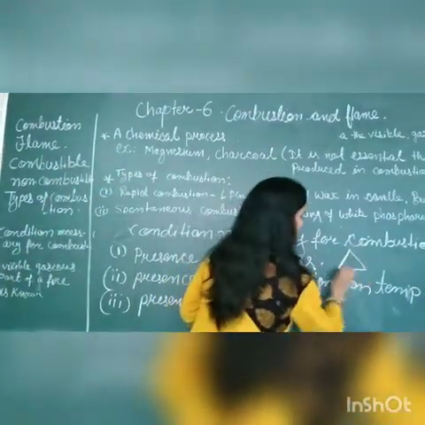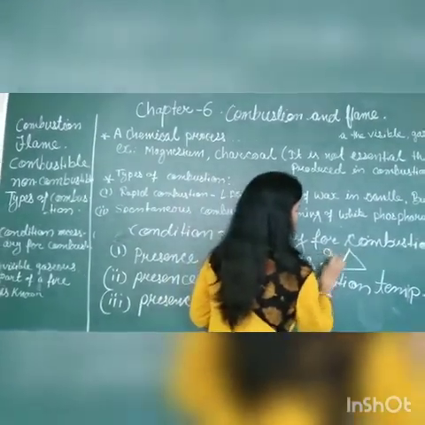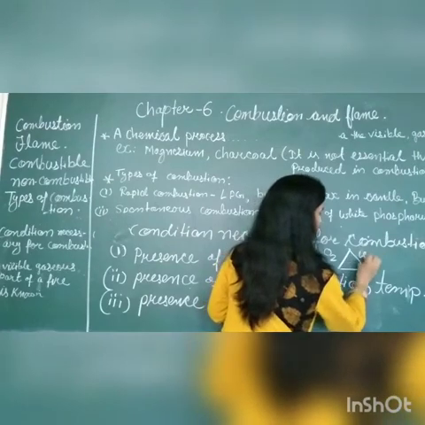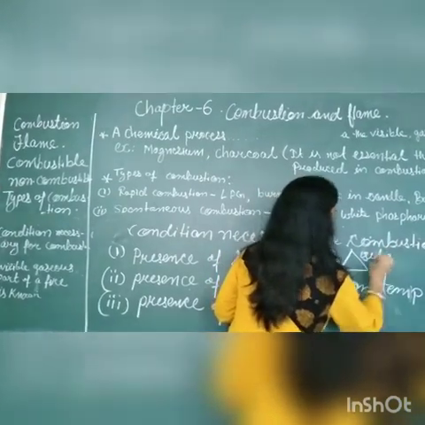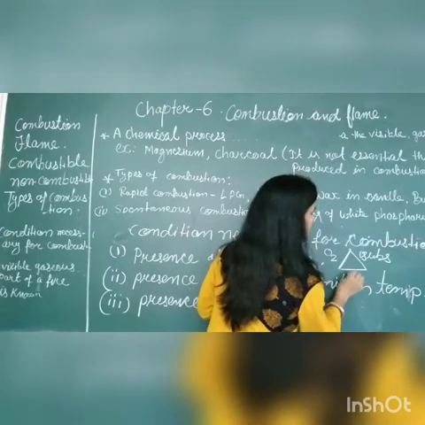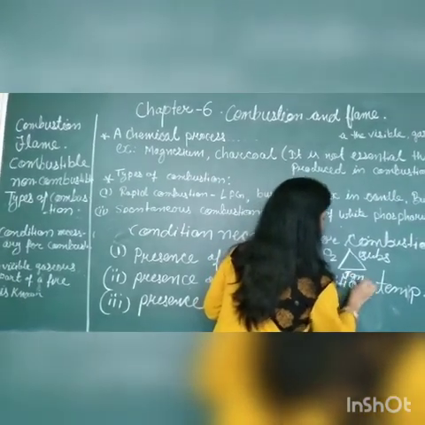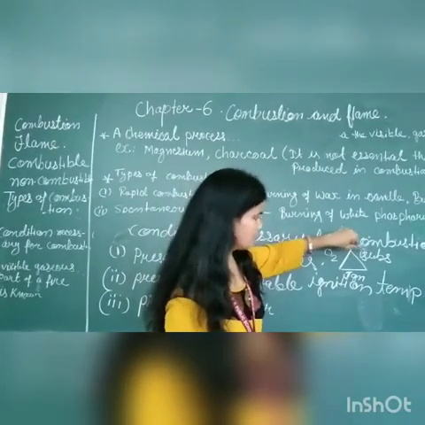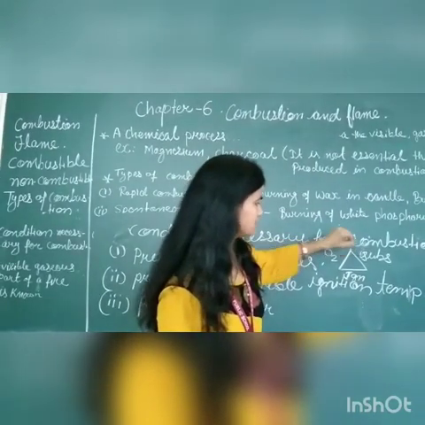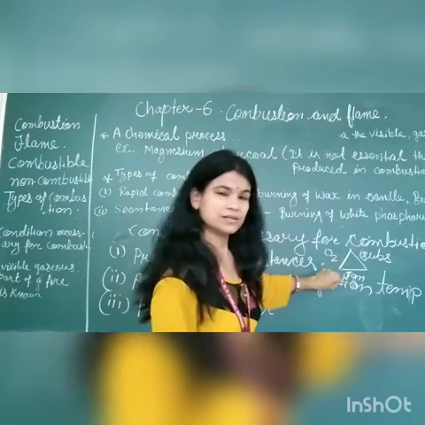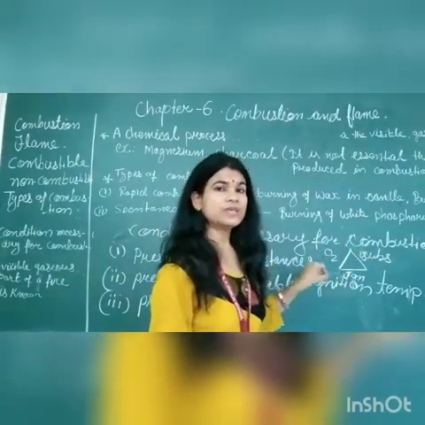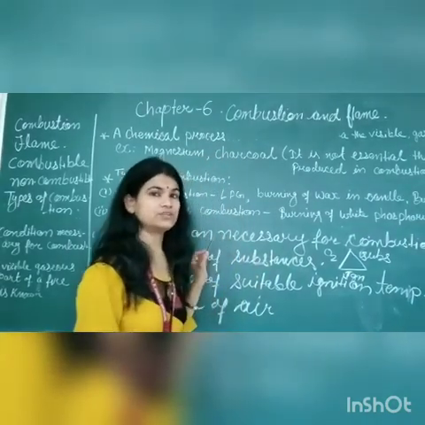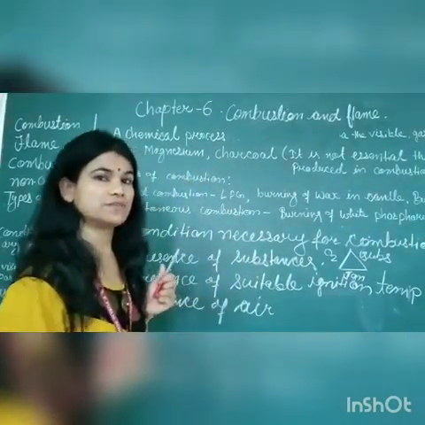If you make a triangle, on one side you put oxygen, on another side you put the substance which you want to burn, and on the third side you put the ignition temperature. These three together make the triangle of fire. It is required for burning of a substance.